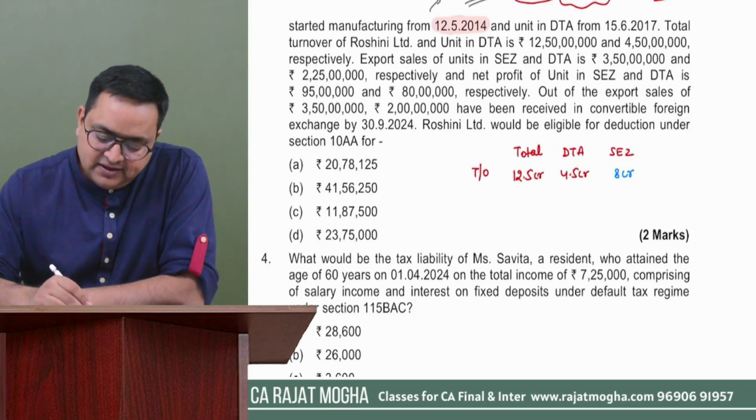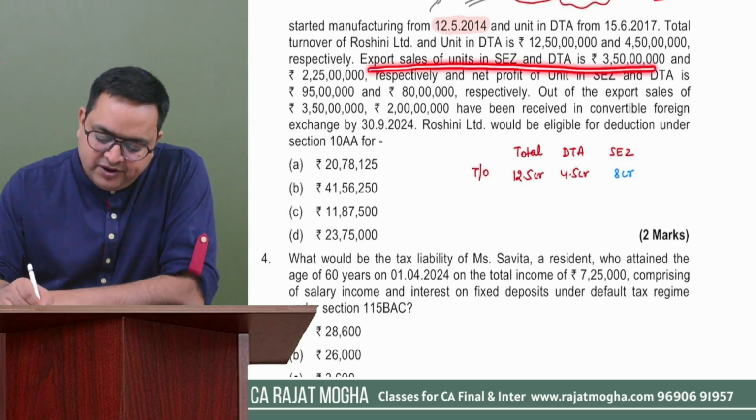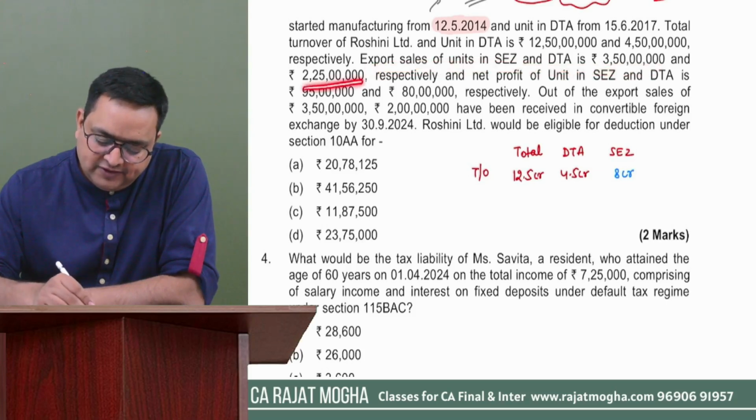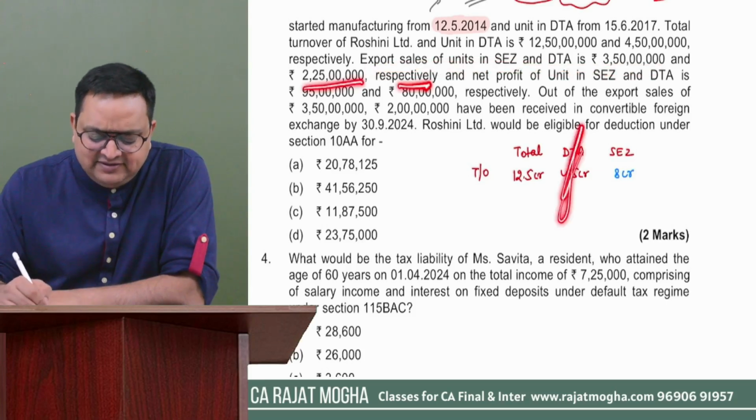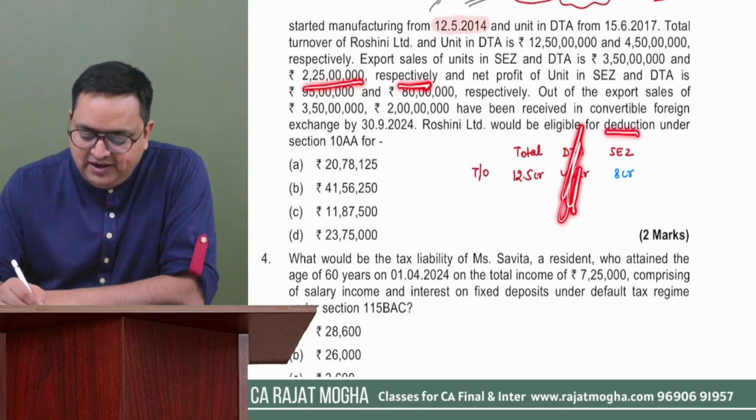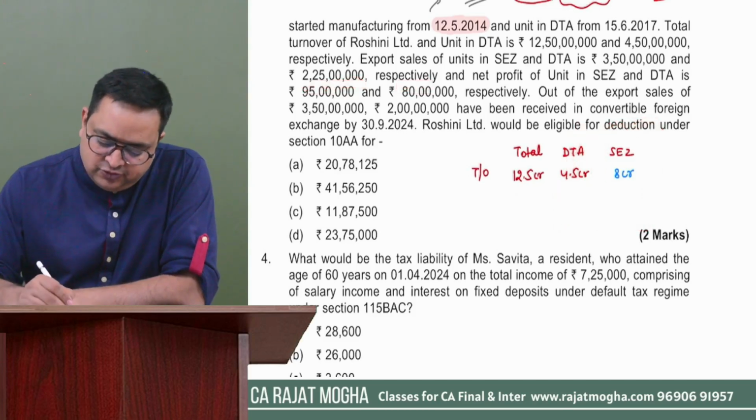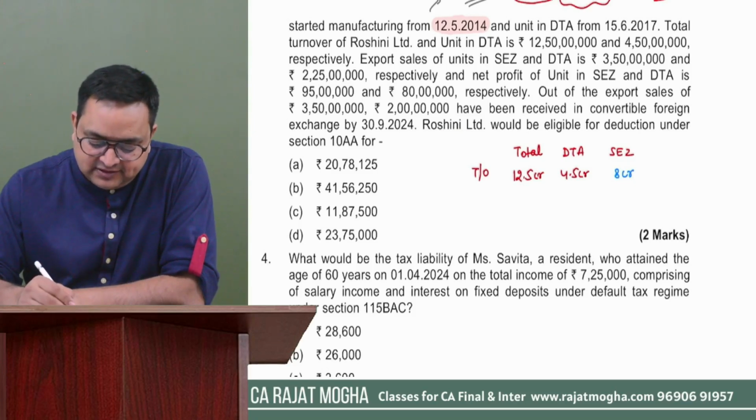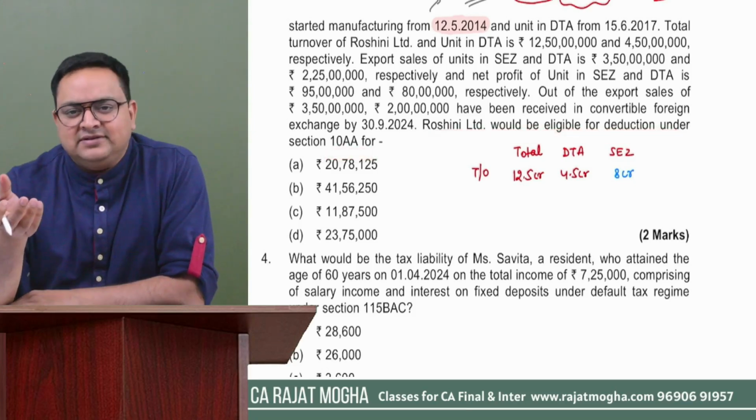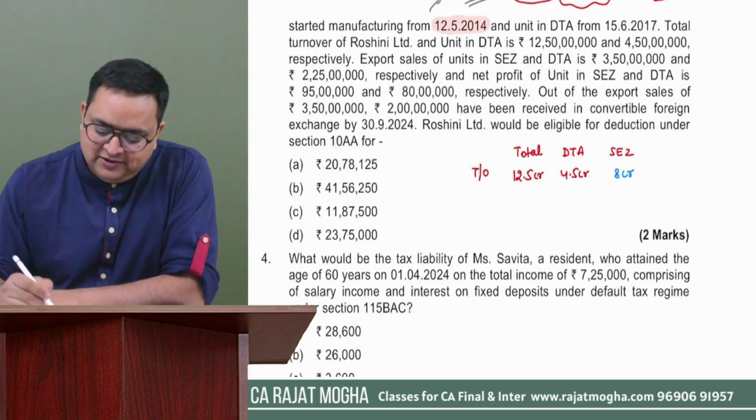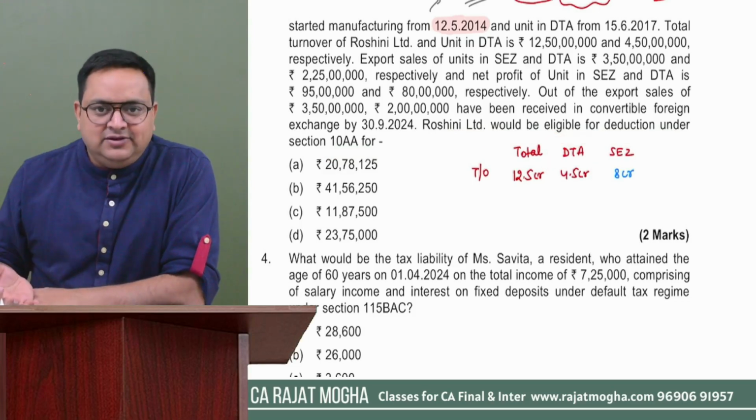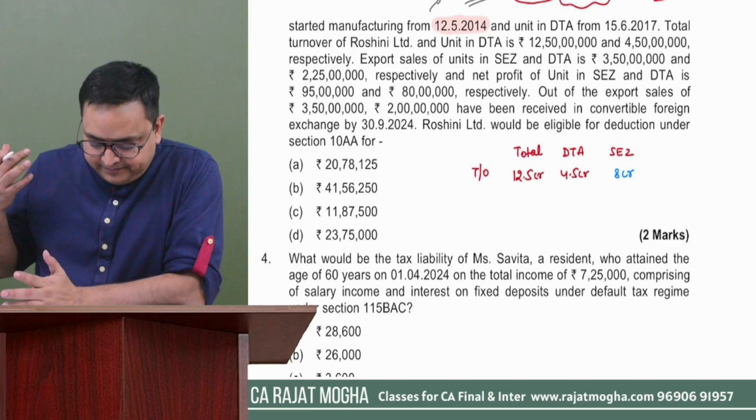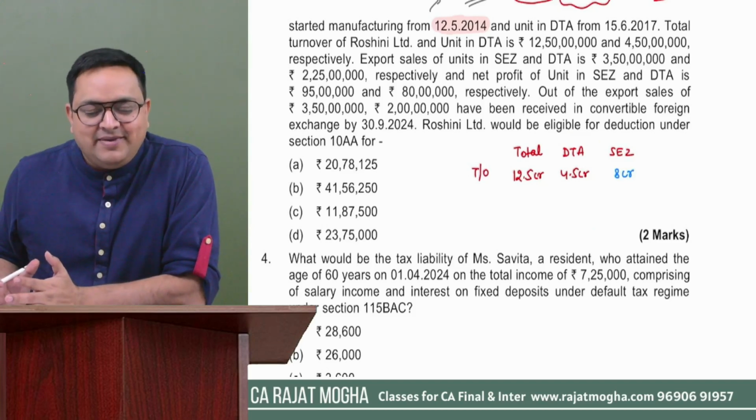Second thing is that export sales of SEZ and DTA is 3.5 crores and 2.25 crores respectively. Guys, I'm least concerned with DTA figures. I'm only concerned with SEZ figure. Let me read the question also. What they are asking me: Roshni Limited would be eligible for deduction under section 10AA. They are asking us the deduction of section 10AA. This is MCQ, right? So I have to solve this quickly in my examination.